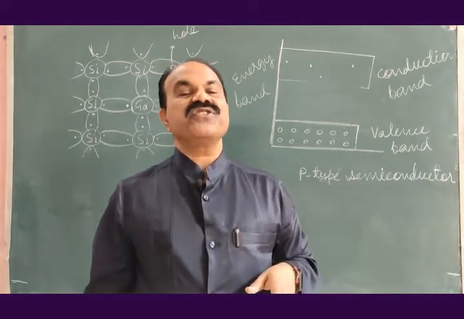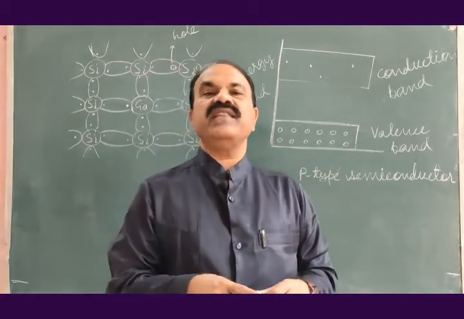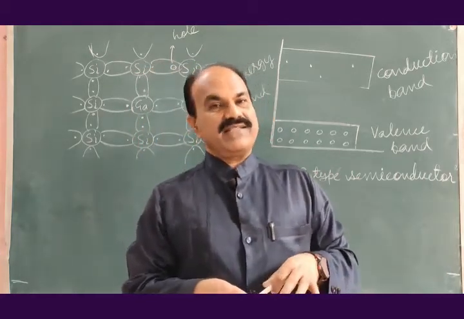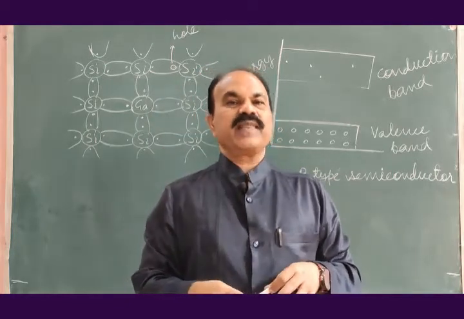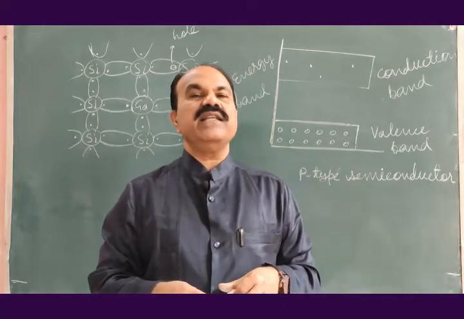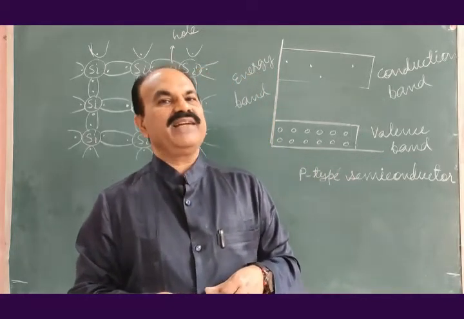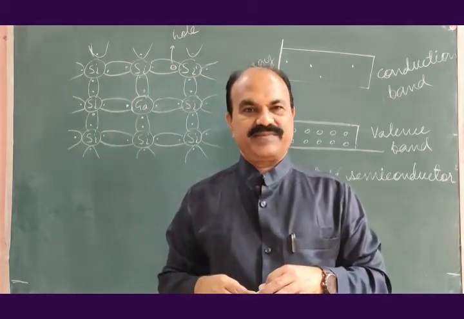At room temperature, thermal energy from the surrounding will be received by the electrons in the valence band present in the covalent bonds. If this energy received is more than the binding energy, it will break the covalent bond and will jump to the conduction band.